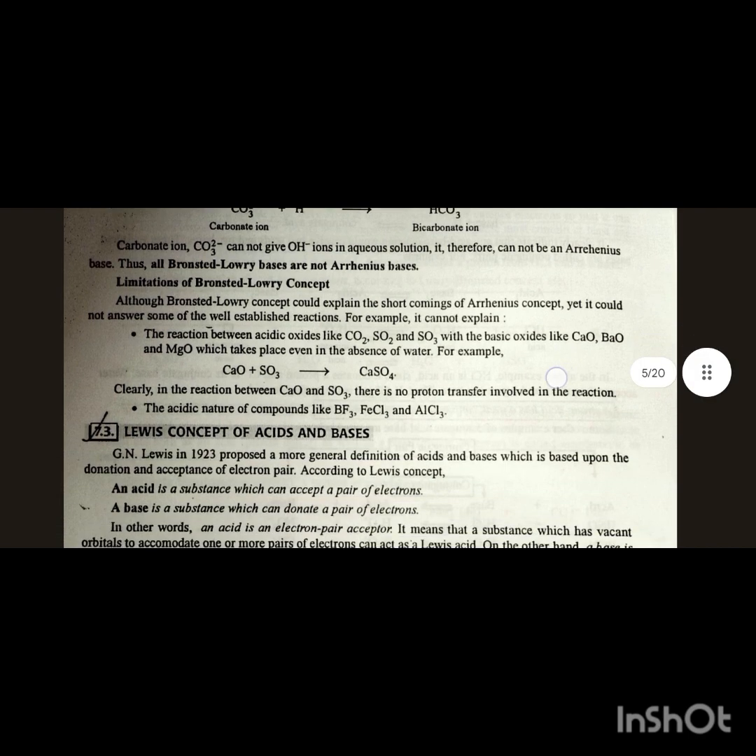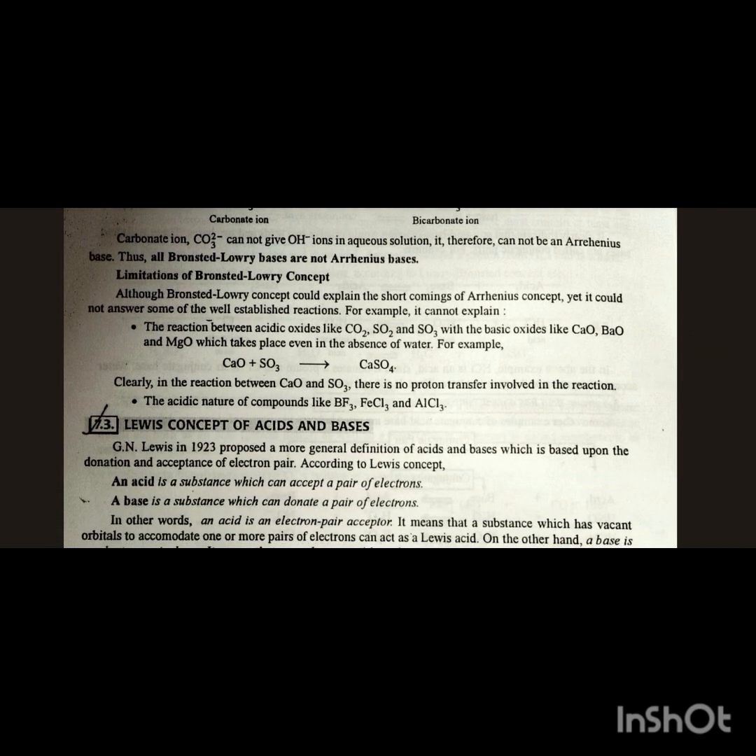Limitation of the Brønsted-Lowry concept. Although the Brønsted-Lowry concept could overcome the shortcoming of the Arrhenius concept, yet it could not explain some well-established reactions. It cannot explain the reaction between acidic oxides like CO2, SO2, SO3 with basic oxides like CaO, BaO, MgO, which take place even in the absence of water. CaO plus SO3 gives CaSO4. Clearly, in the reaction between CaO and SO3, there is no proton transfer involved. Nor can it explain the acidic nature of compounds like BF3, FeCl3 and AlCl3.